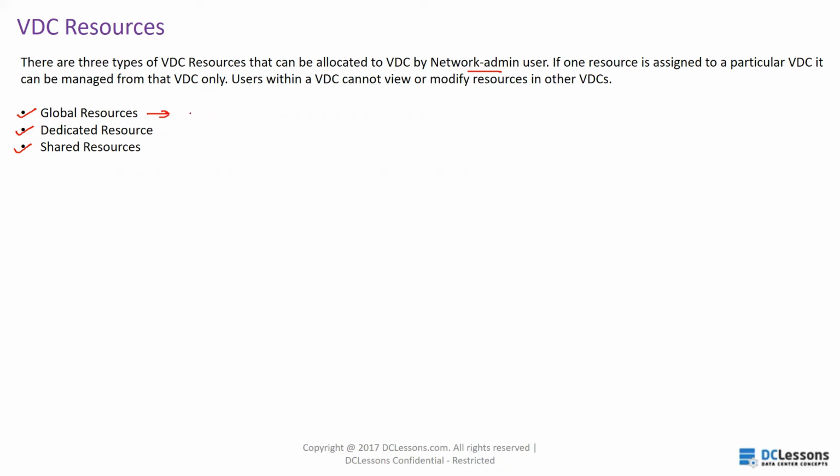So if we are in default VDC, and from that VDC, if I am applying such a resource that will be allocated to all my default VDC and non-default VDC, and I am able to configure, then these are called global resources.